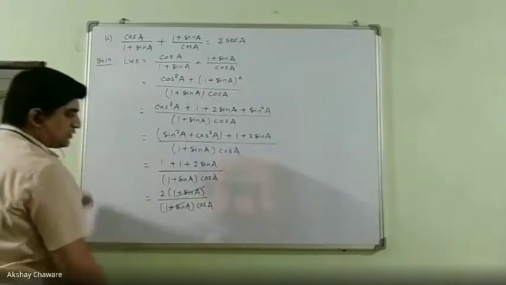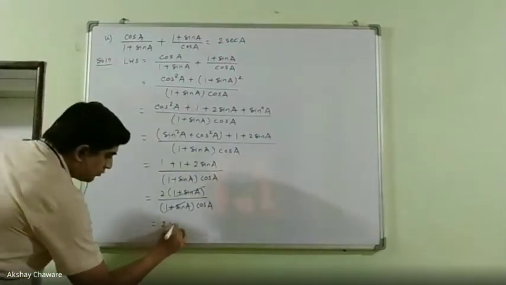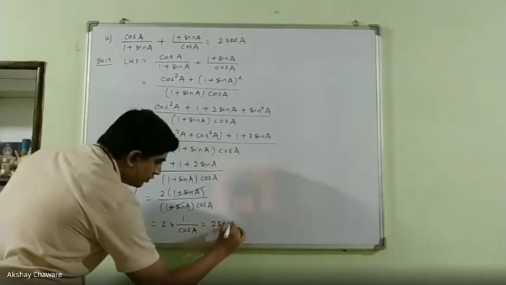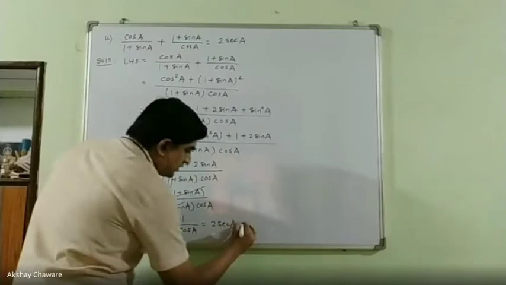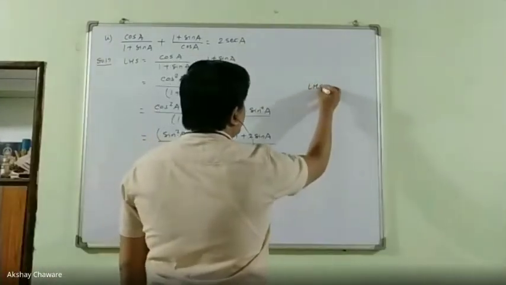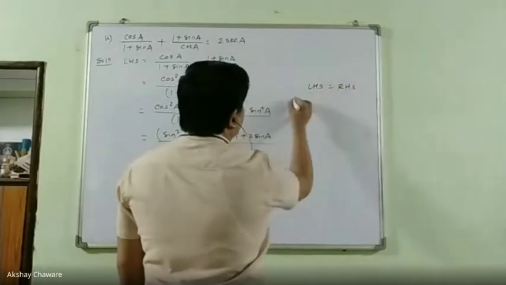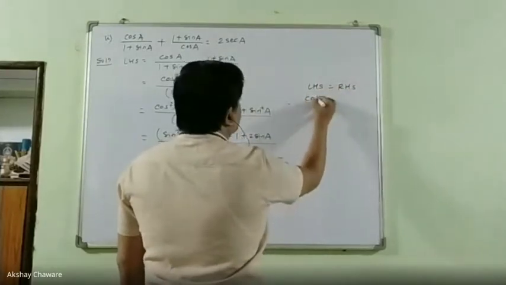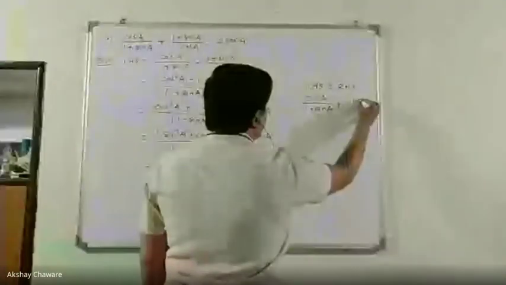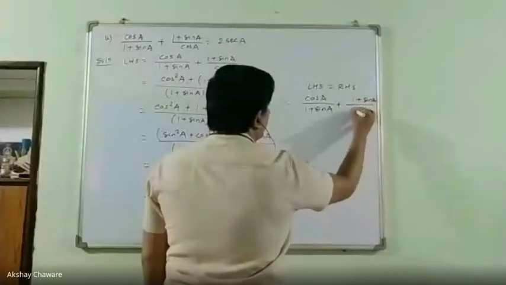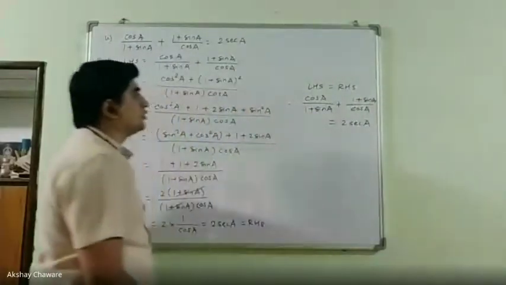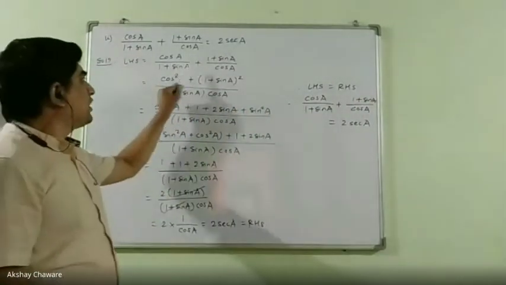1 plus sin A and 1 plus sin A cancel. So it will become 2 into 1 upon cos A, and 1 upon cos A we know is sec A. So 2 sec A, and that is nothing but our required RHS. So at last we can write LHS is equal to RHS, and therefore the original statement, cos A upon 1 plus sin A plus 1 plus sin A upon cos A, is equal to 2 sec A. Okay, hence proved.